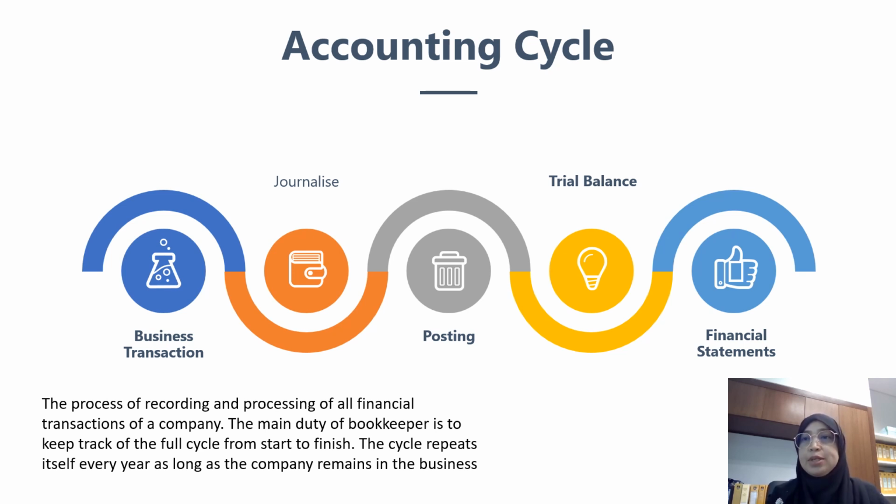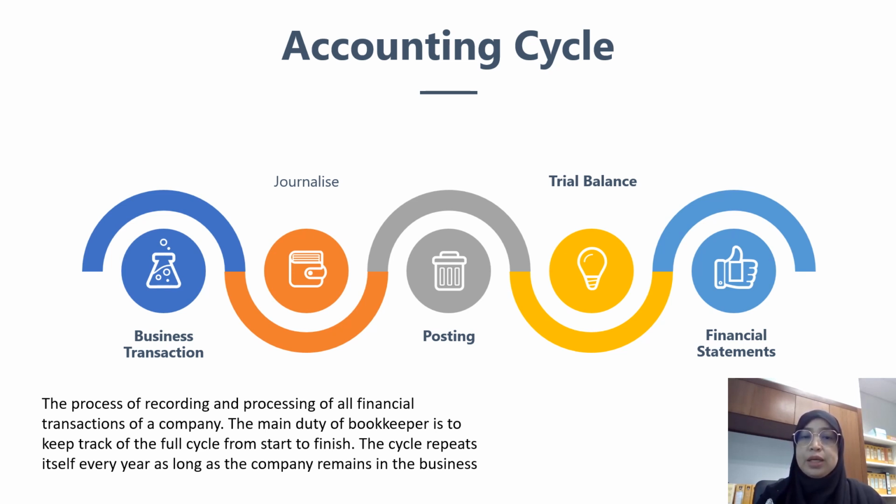The second step is journalizing. With the transaction in place, the next step is to record these entries in the company's journal in chronological order, debiting one or more accounts and crediting one or more accounts. The debits and credits must always balance. After this process is complete, we can post all the entries to the ledger. The ledger will show a summary of all transactions in individual accounts.